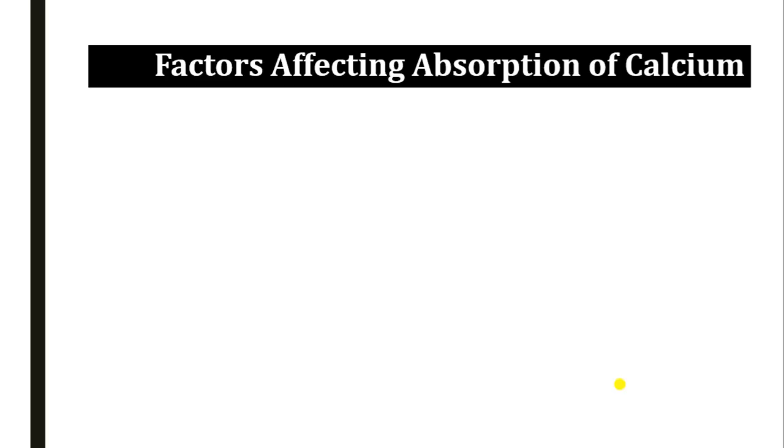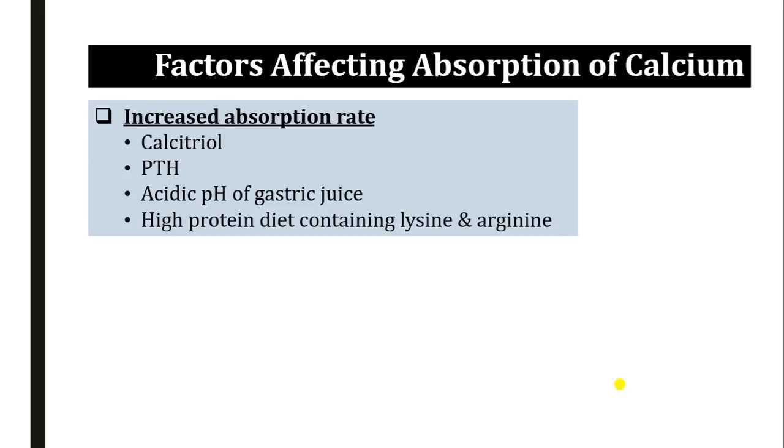There are certain factors that affect the absorption of calcium. There are certain factors that increase the calcium absorption, like calcitriol, the active form of vitamin D, and PTH, parathyroid hormone. Acidic pH of gastric juice also favors the absorption of calcium, as well as a high protein diet containing lysine and arginine also increases the calcium absorption.